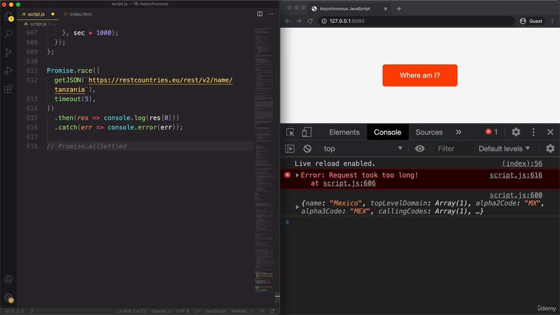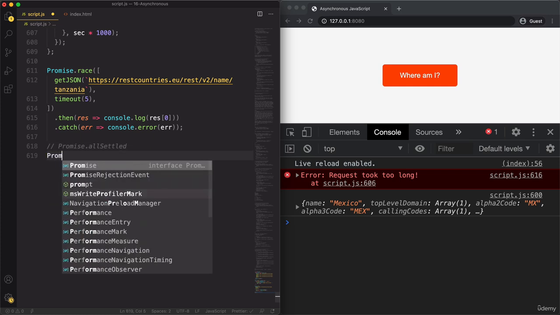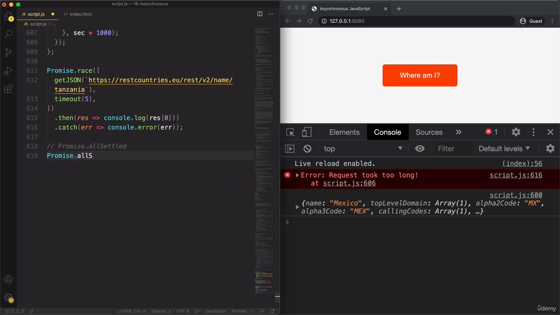So it's similar to promise.all in regard that it also returns an array of all the results, but the difference is that promise.all will short circuit as soon as one promise rejects, but promise.allSettled simply never short circuits. So it will simply return all the results of all the promises. So, promise.allSettled.